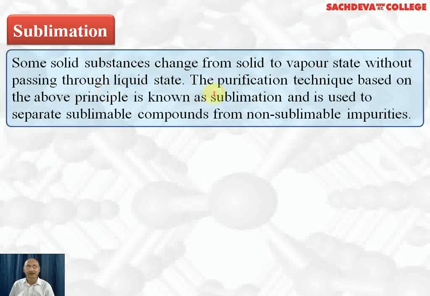The purification technique based on the above principle is known as sublimation, and is used to separate sublimable compounds from the non-sublimable impurities. That is, the impurities present in the compound should not sublime, then only this method can be used.